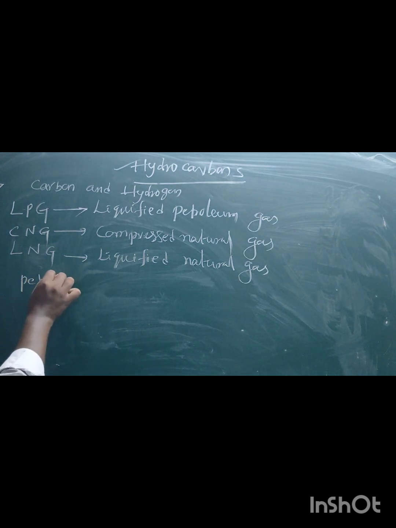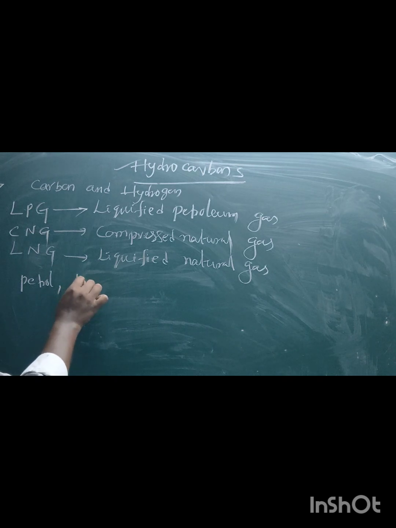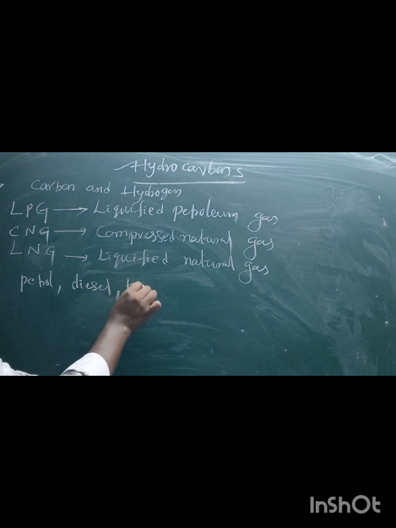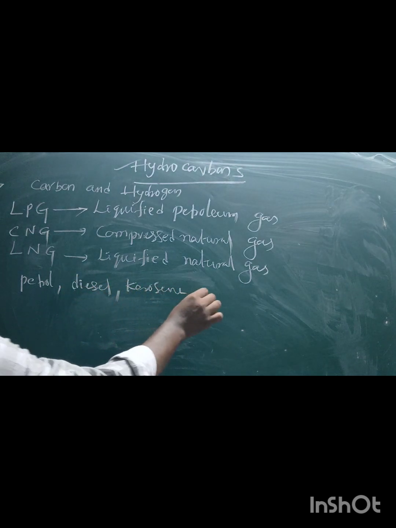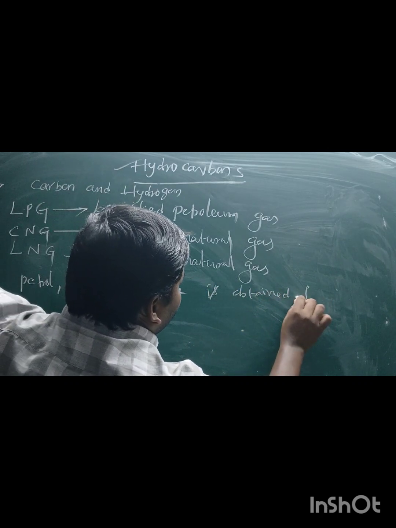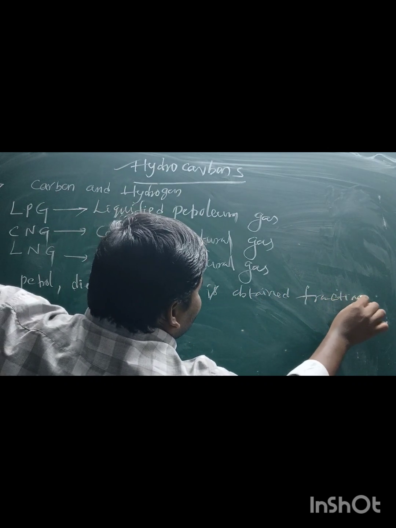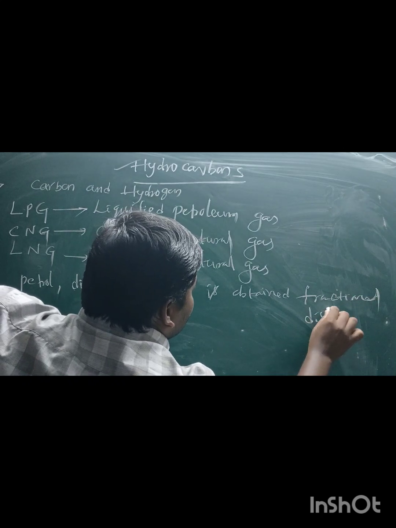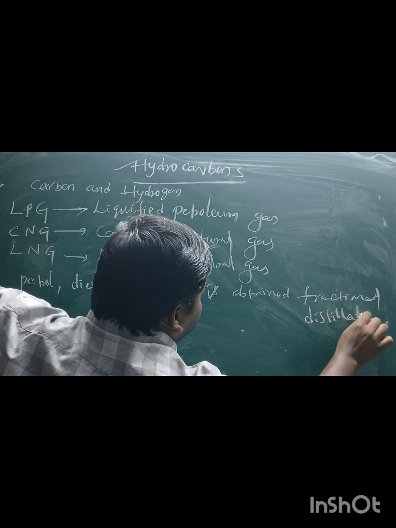Petrol, diesel and kerosene are obtained from the fractional distillation process.